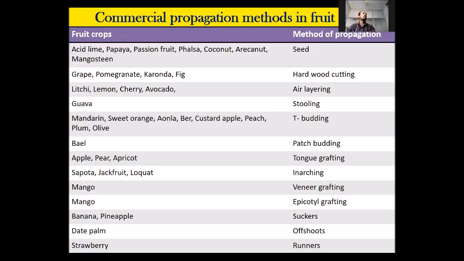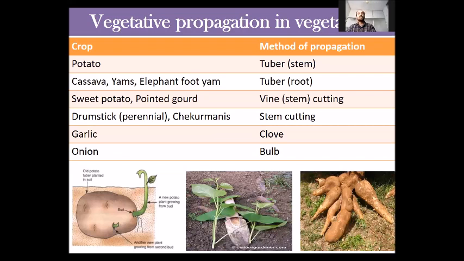Next. Now, vegetative propagation in vegetables. We all know that normally vegetables are propagated with the seed, but there are some vegetables which are vegetatively propagated, like potato. We propagate it with the help of tubers, which are a form of stem.